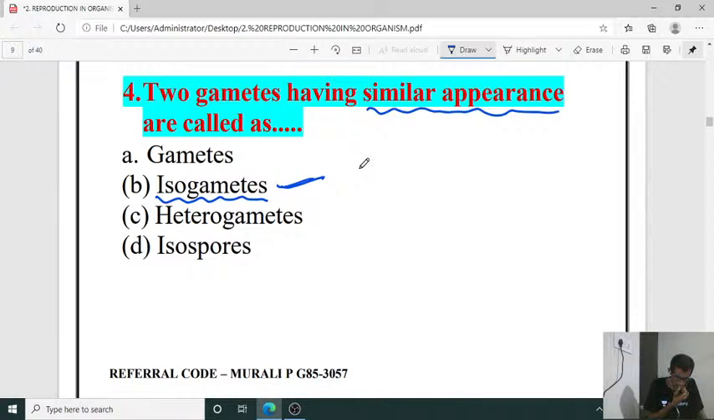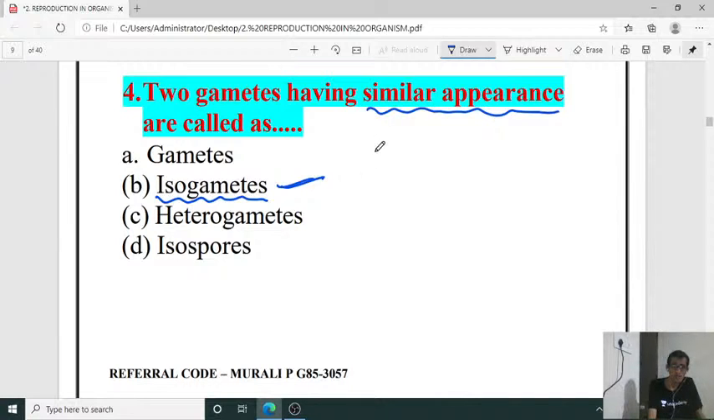So Chlamydomonas gametes are considered as isogametes, isn't it? So identical type of gametes are called isogametes. Non-identical type of gametes are called anisogametes. Got it?